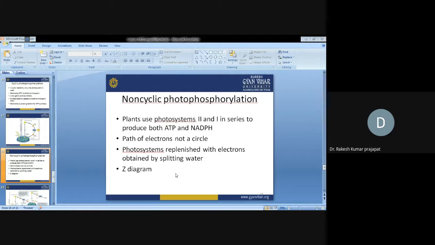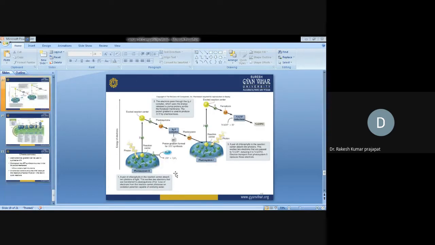Plants use photosystem 2 and 1 in series to produce ATP and NADPH. The electron is not cycled in a circle. The photosystems are replenished with electrons obtained by splitting of water. That is a clear diagram, here you can see clearly. Photosystem 2 and photosystem 1 work simultaneously.